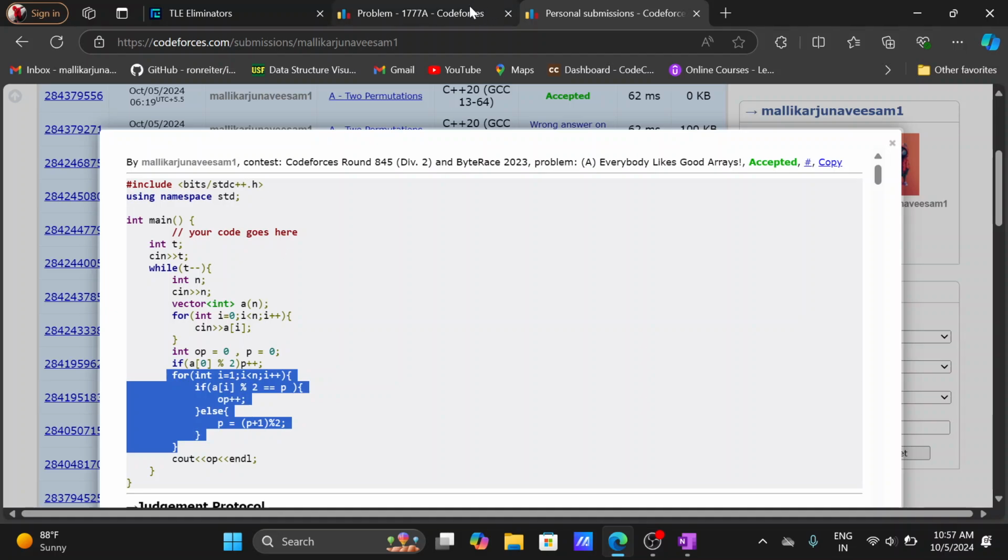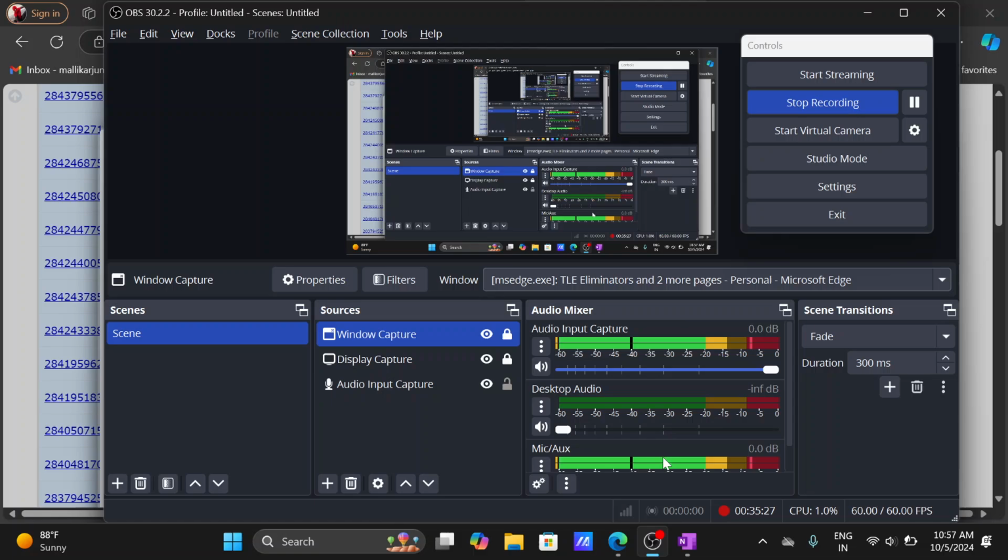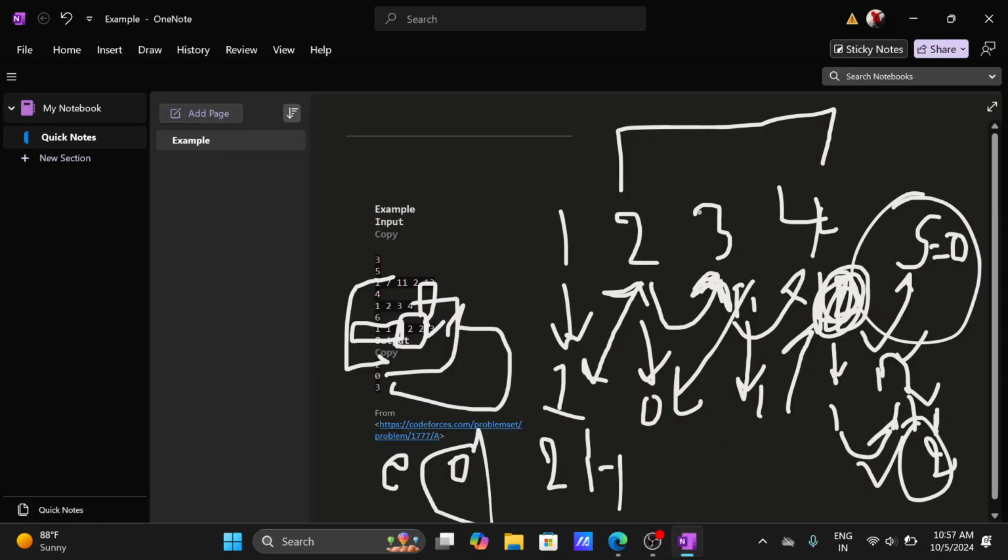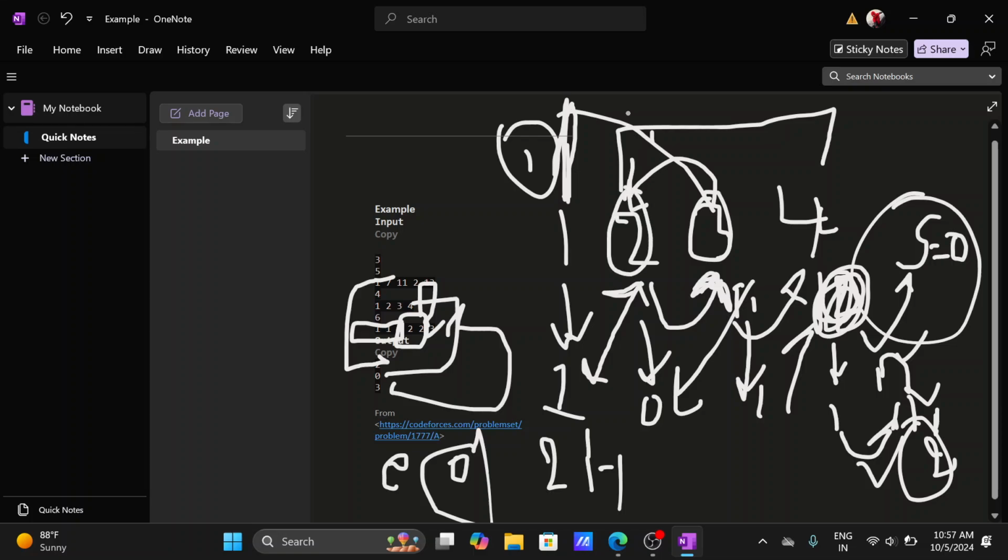But here there is no need to perform the operation. We just have to print how many operations are required. So increment the operation variable, O plus plus. And if they are not the same parities, the previous parity is the parity of the current element. See here, the parity is 1, and for 2 the parity is this first element's parity, which is 1, and for 3 the parity is the preceding element's parity, which is nothing but 1, right?